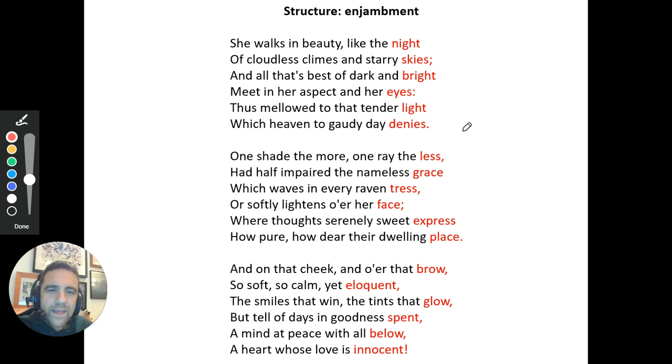And what you get here is a flowing down through the lines of the poem, and it creates a pace to the poem, and a sort of tone of appreciation as it moves through, and it's almost breathless. It's hard to pause when you read it, and it goes all the way to the end, to that final exclamation mark, it ending on a real high, almost like he's almost lost for words.